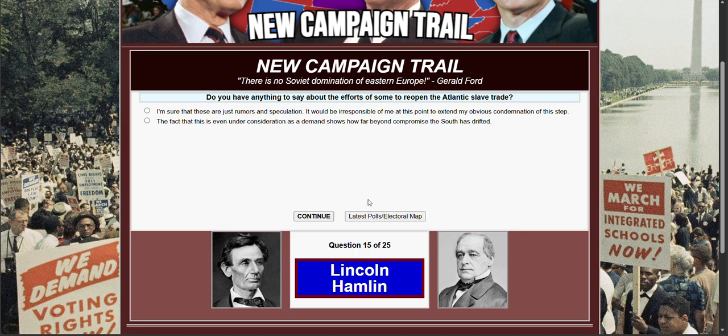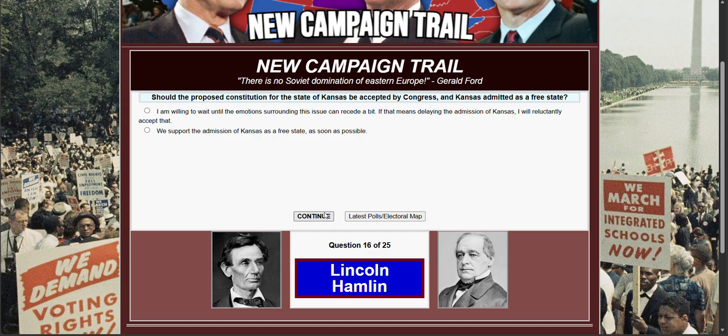Very good. Do you have anything to say about the efforts of some to reopen the Atlantic slave trade? I'm sure these are just rumors and speculation. It would be irresponsible of me at this point to extend my obvious condemnation of the step. The fact that this is even under consideration as a demand shows how far beyond compromise the South has drifted. Very good.